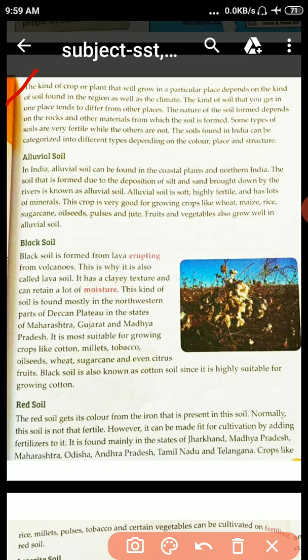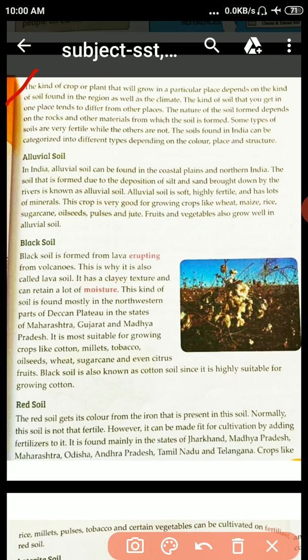The nature of the soil formed depends on the rocks and other materials from which the soil is formed. Some types of soils are very fertile while the others are not. That's why I am saying that the kind of soil that you get in one place tends to differ from other places. The soil found in India can be categorized into different types depending on the color, place and structure.